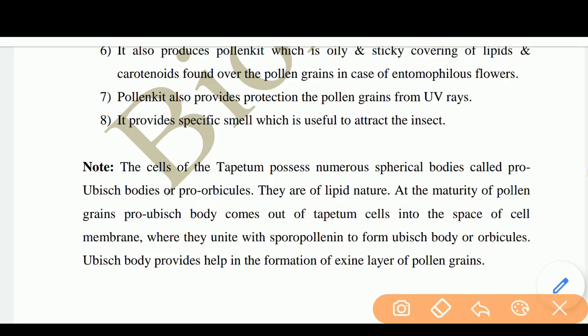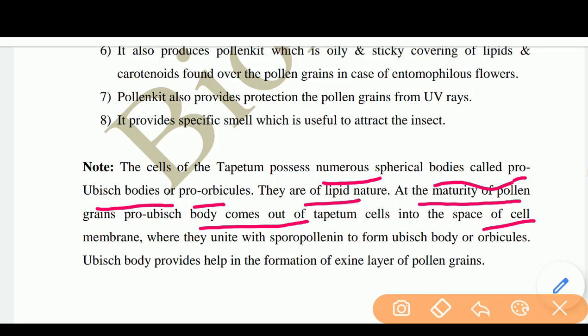The cells of tapetum possess numerous spherical bodies called pro-Ubisch bodies or pro-orbicules. They are lipid in nature. At maturity of pollen grains, pro-Ubisch bodies come out of tapetum cells into the space of the cell membrane, where they unite with sporopollenin to form Ubisch bodies or orbicules. Ubisch bodies help in the formation of the exine layer of the pollen grain.